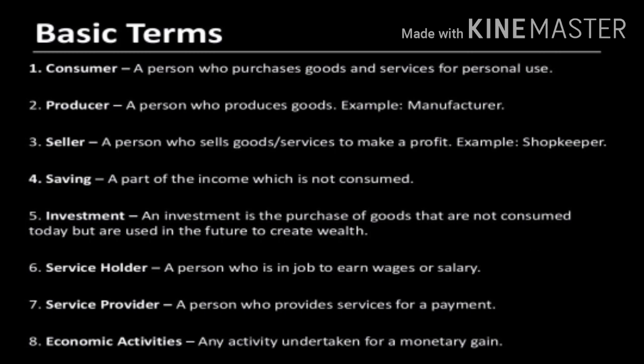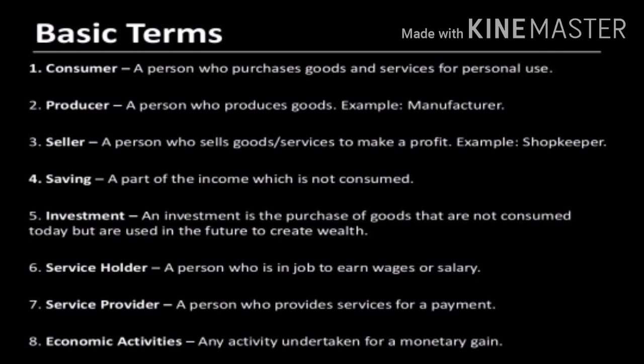To understand economics better, we must know a few basic terms. The first term used here is consumer. A person who purchases goods and services for personal use is considered a consumer. So you or me, if we purchase any good, it can be food or electronics or any type of good, when we use it, we are considered a consumer. The next one is producer. A person who produces goods is considered a producer. For example, he can be a manufacturer or a farmer. So a manufacturer or a farmer is said to be a producer.